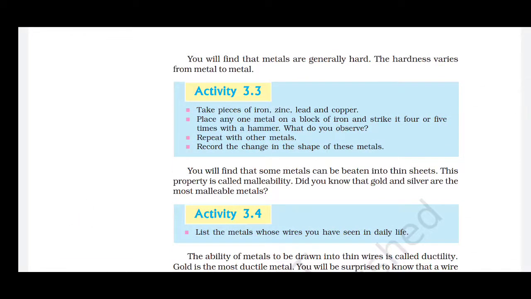Metals can be beaten into thin sheets. This property of the metals, that after hammering or beating they are converted into thin sheets, is known as malleability. Gold, silver, aluminium can be beaten and converted into thin sheets. You would have seen the silver foils, aluminium foils that we use for wrapping the food. All these are metals, but because of this property we can convert these metals into thin sheets.